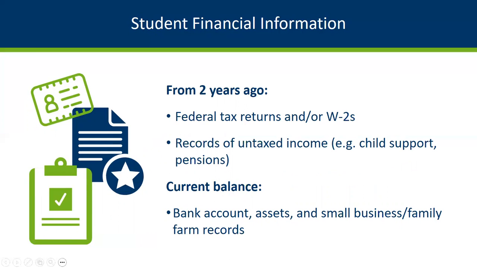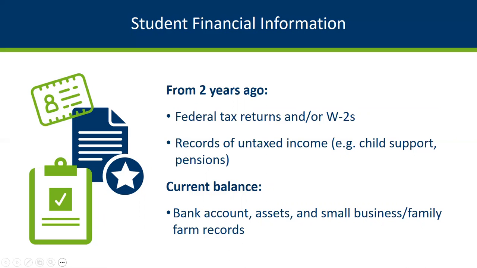Students will also need financial information to complete the application. The income information that is put on the financial aid application is what we call prior year income. So when you apply for the DREAM Act, the application will ask for financial information from 2 years prior to the aid year requested. Even if your income has changed since that time, please use that income on your financial aid application.